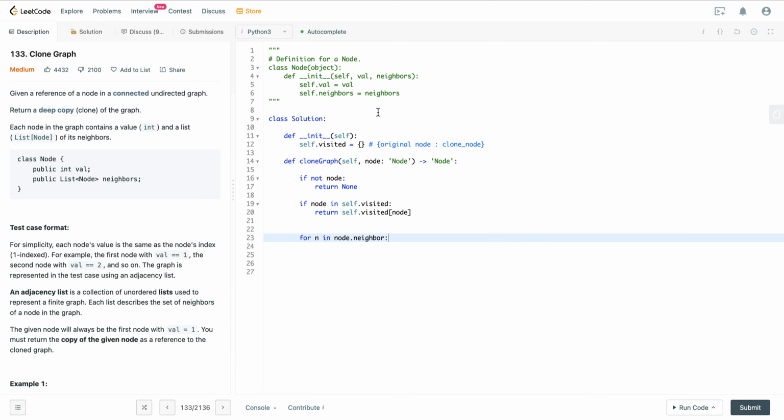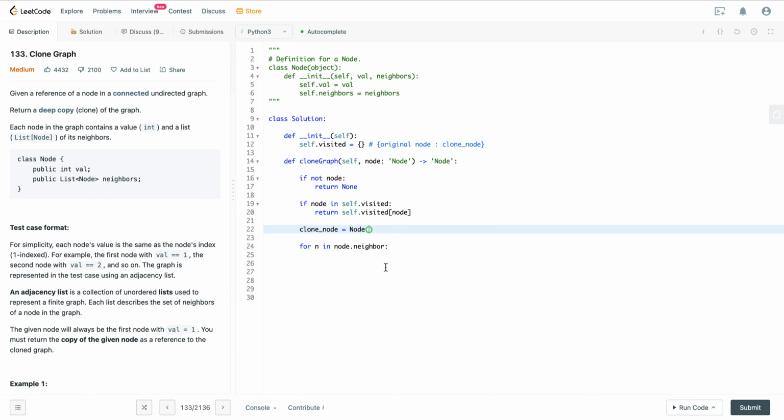So clone node equals, here's the definition for a node. It takes in a value and neighbors. For its value, I'm going to pass in node.val. And for its neighbors, it's going to be initialized as an empty list. And then since this is created here, let's do self.visited of node equals clone node. And then we can move on to its neighbors.